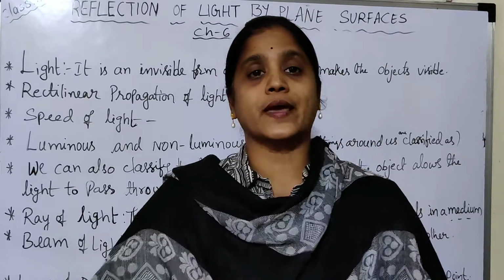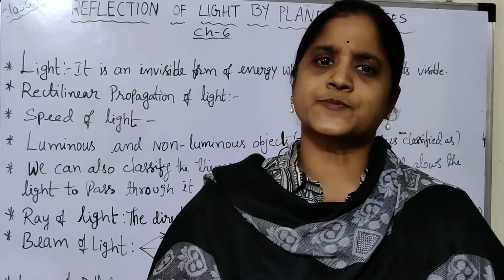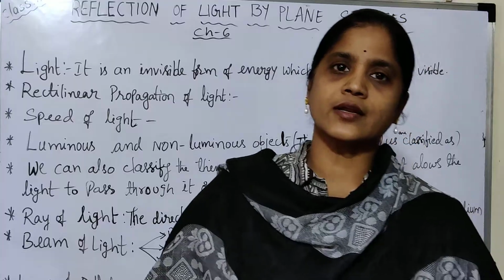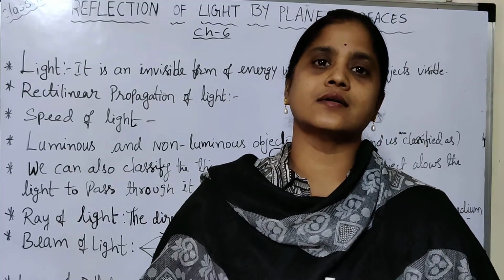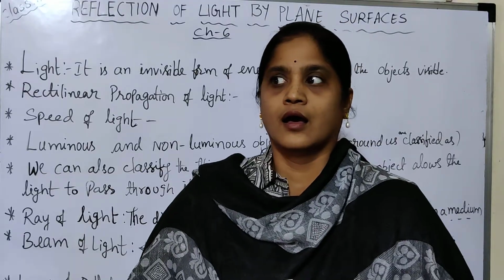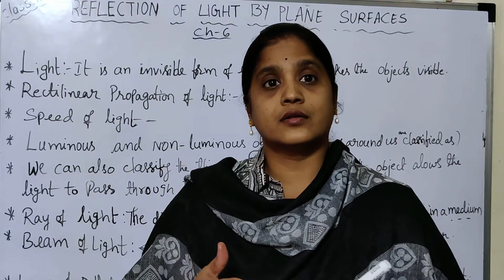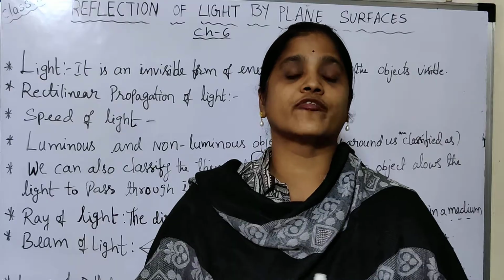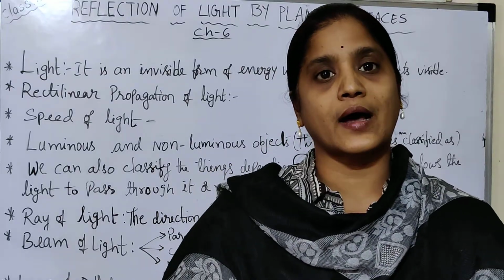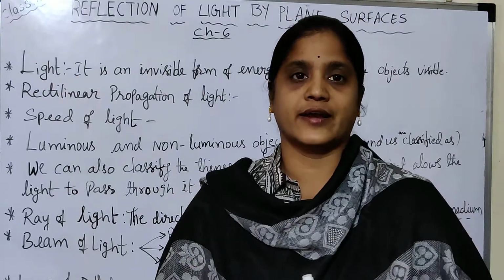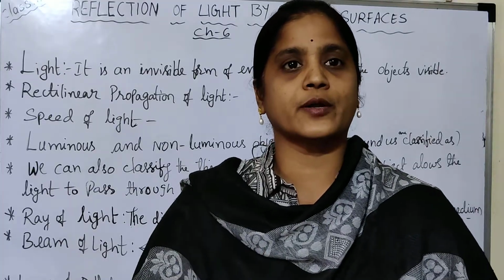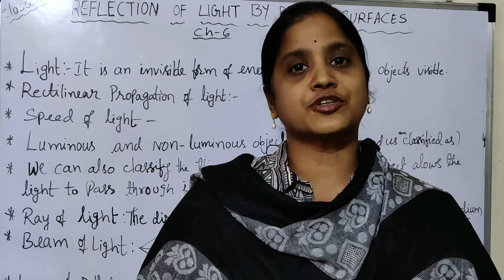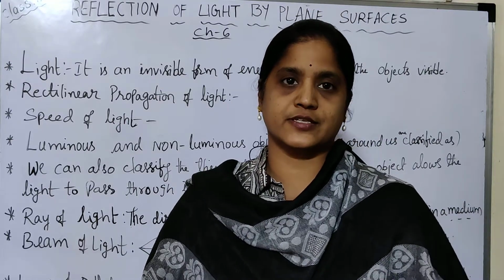But coming to the space, even though sunlight is present, we cannot see anything in the space, because there are no particles to reflect the light. So to see any object, the important property is reflection of light by the surfaces.